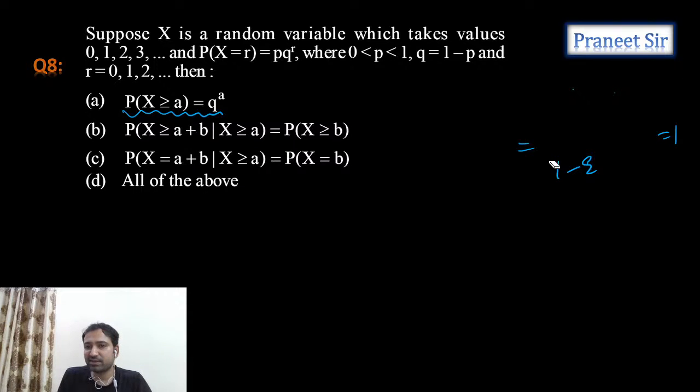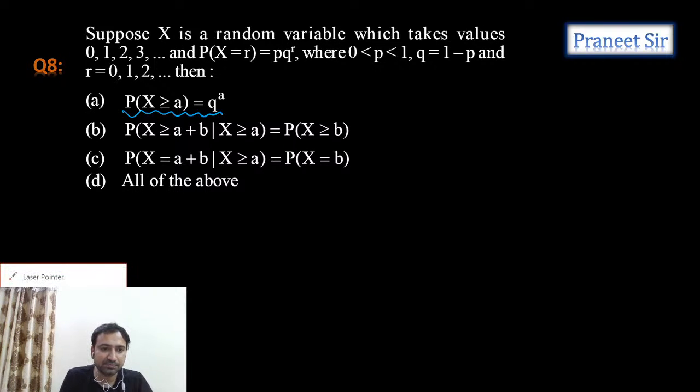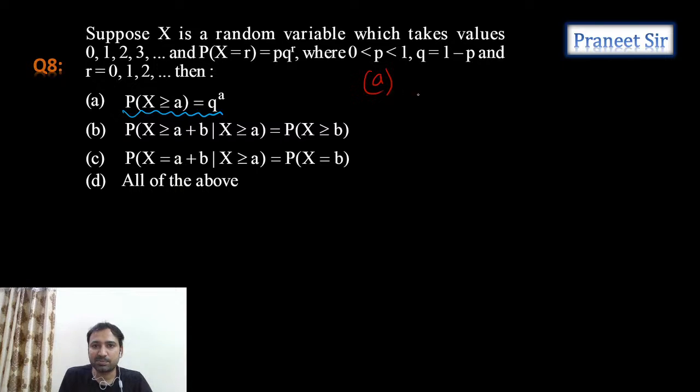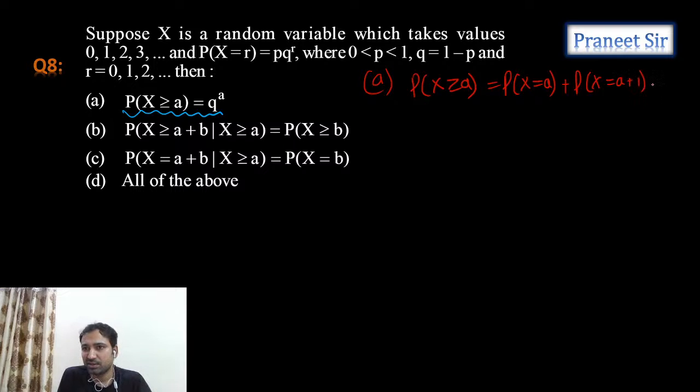Right. So now let's verify the first option. When we verify the first option, we'll get to know whether it is correct or not. The first option is probability of x greater than or equal to a equals probability of x equals a plus probability of x equals a plus 1, plus so on up to infinity.